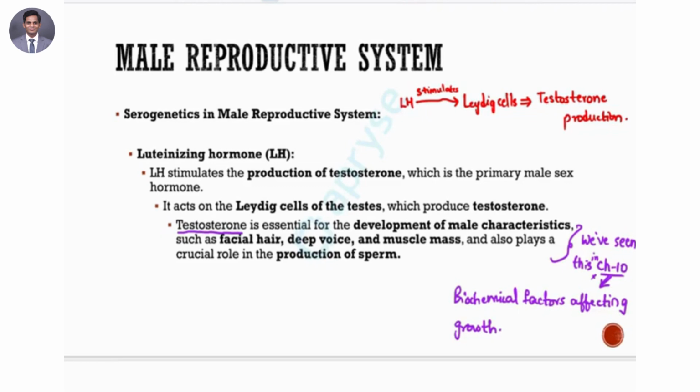Okay, is this clear? So what was the first one? FSH, stimulating the Sertoli cells for sperm production. What did the Leydig cells do? Leydig cells, also known as interstitial cells, result in testosterone production, right? So that is that. Okay, clear?